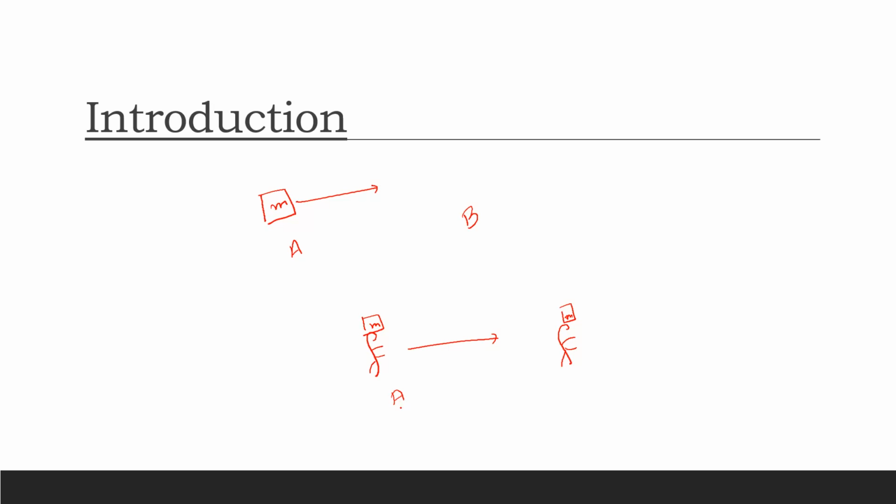That the boy is very good, the boy is very obedient, and in general we'll say that the boy has done work as he has carried that box of mass m from place A to place B.